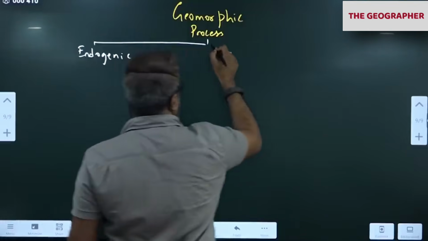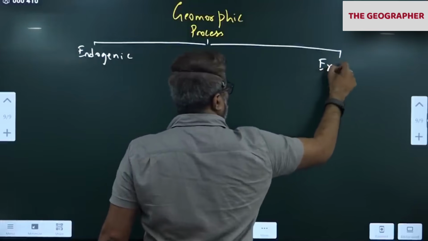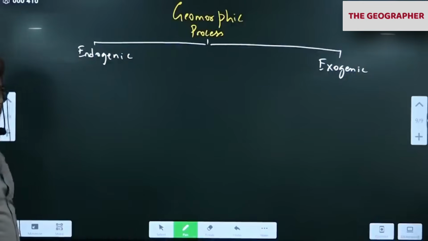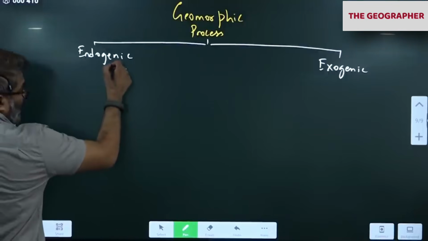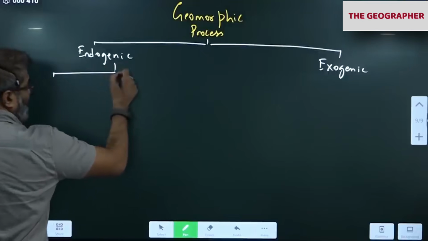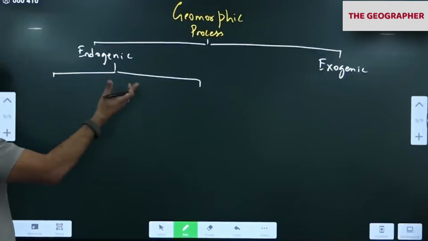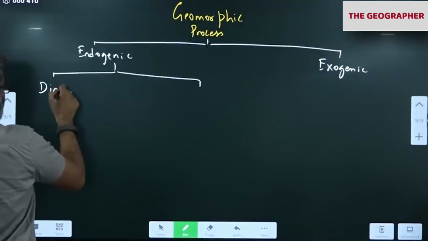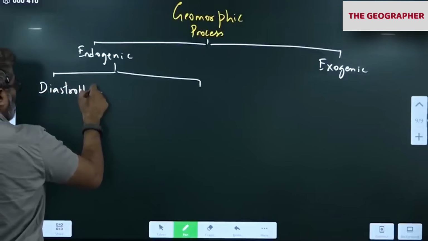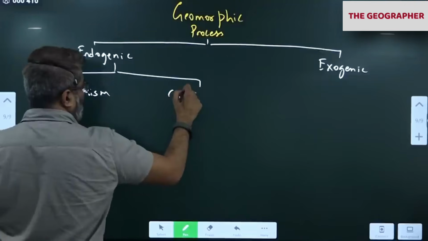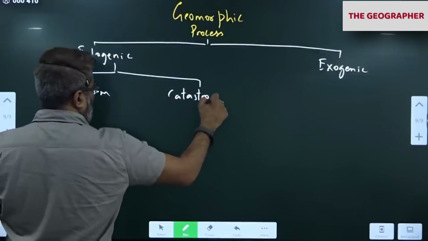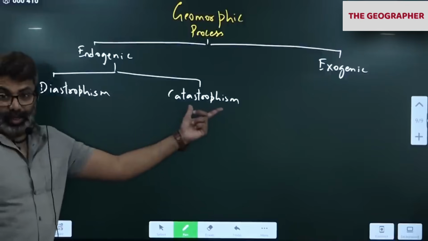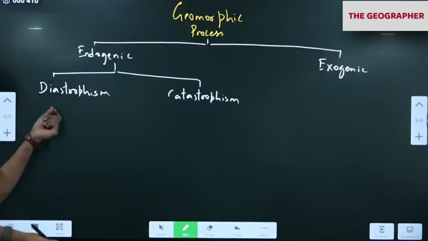Endogenic movement. Exogenic movement. In endogenic movement, please notice, these are from below, acting from below. So remember this. Diastrophism, catastrophism. Catastrophic means sudden movement. Diastrophism is slow, very slow.